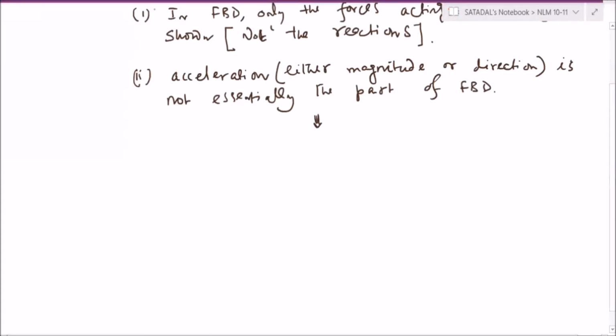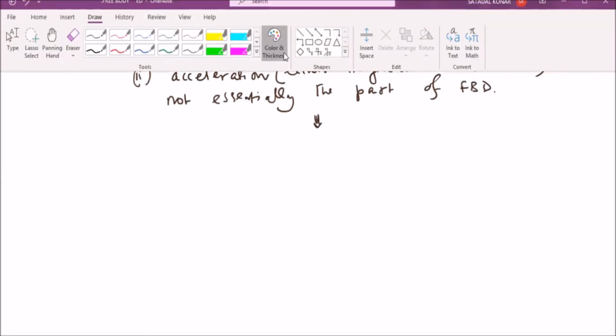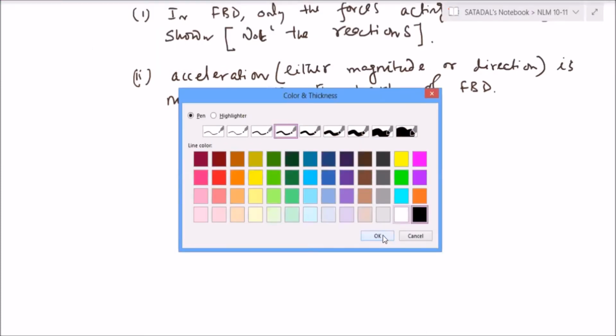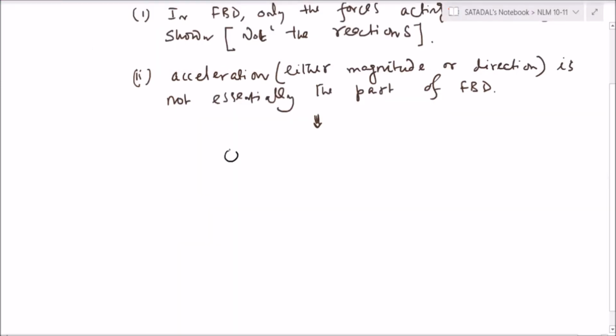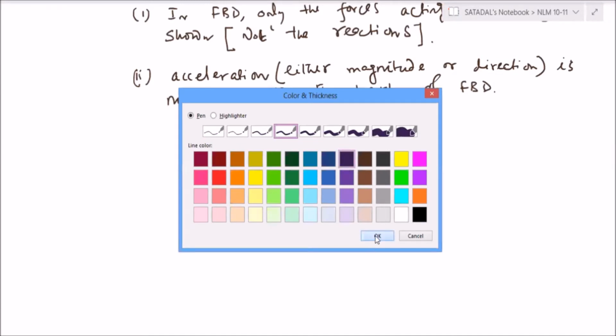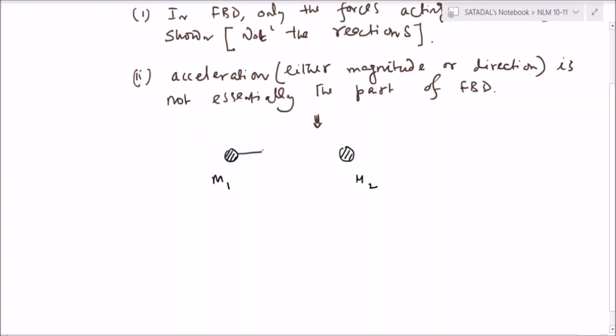what are the prerequisites of drawing the free body diagram. First of all, if you take two masses, let us say this is M1 and this is M2. Remember, M1 is attracted by M2 towards it with a gravitational force Fg.